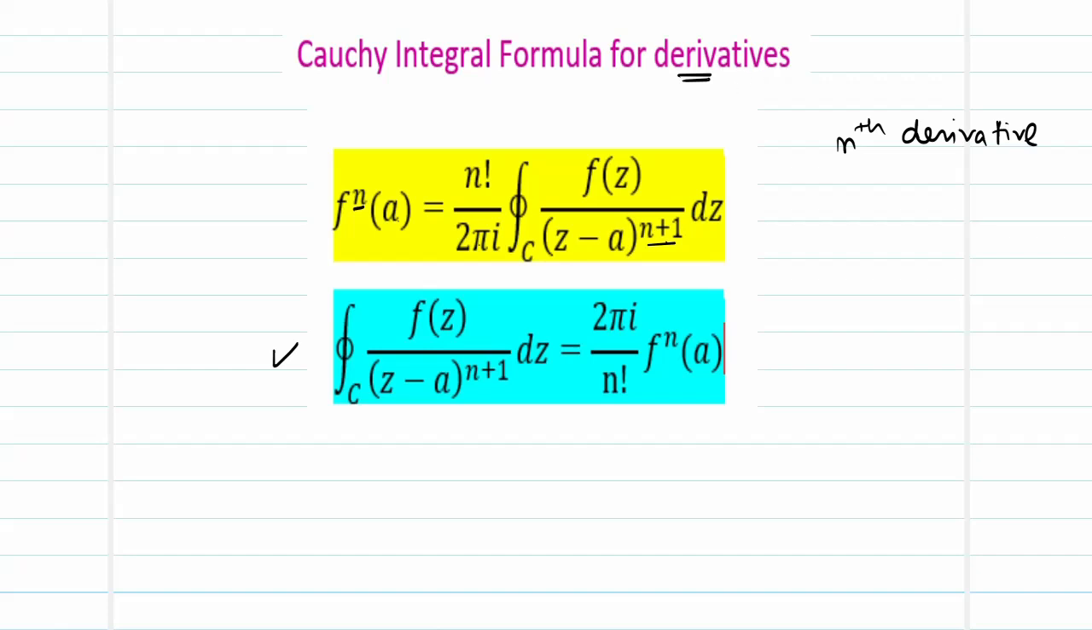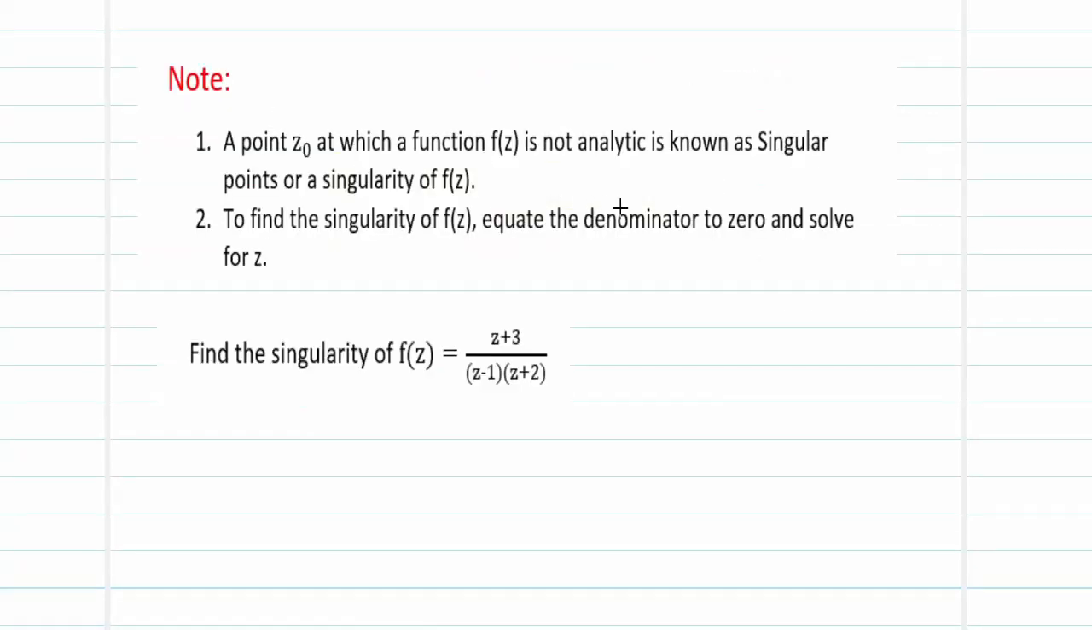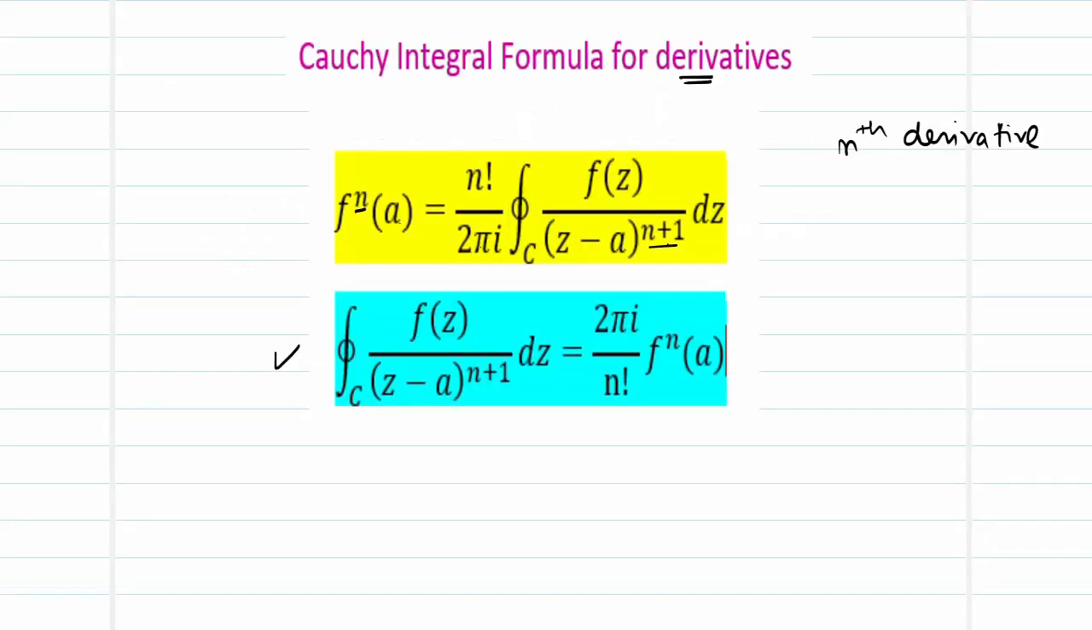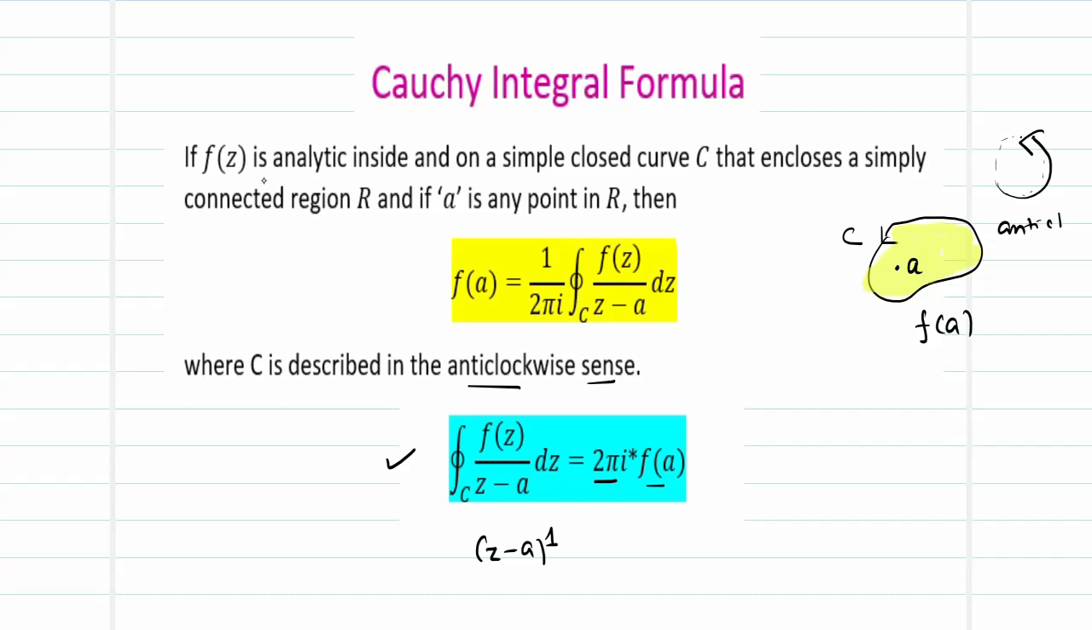Now the primary aim over here is to find the singular point. What is meant by a singular point? A point z0 at which the function f of z is not analytic. So what we are primarily looking at is where the function is going to be analytic.